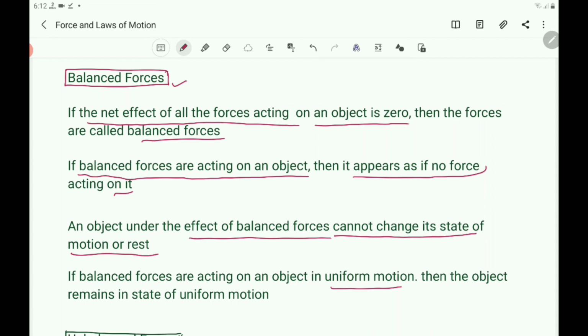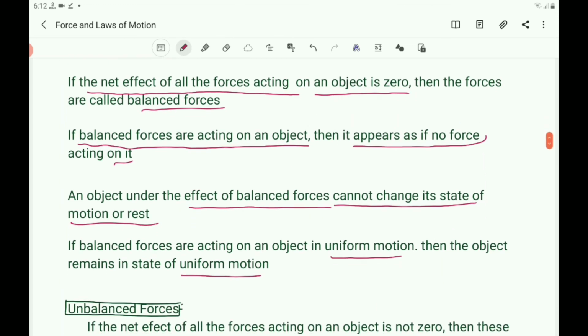There is no change in the motion. The object which is in uniform motion remains in the same state of uniform motion if the balanced forces are acting on that object. That is about the balanced forces.